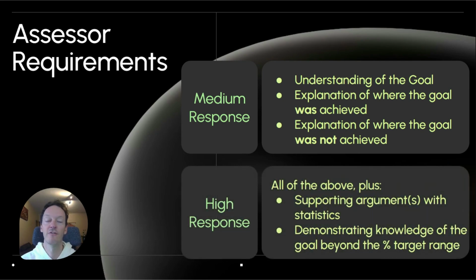Now, for those students that are offering a high level response, they're going to do those things above, but they're also going to support their arguments with statistics, with actual numbers, and they're also going to show an understanding of that particular goal that is beyond just that percentage target range. What I mean by that is your goal definitions will usually have other words in them to show the nuance, to show the balance, and it's students that bring that knowledge in to show where the goal maybe wasn't achieved to the extent it could have been, or was achieved in an area that potentially it couldn't.